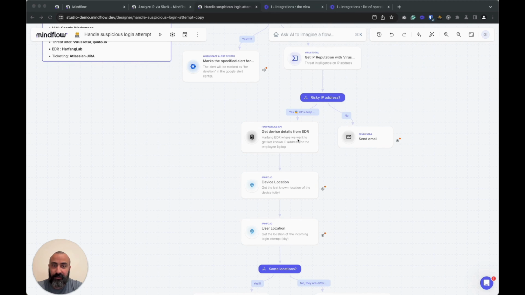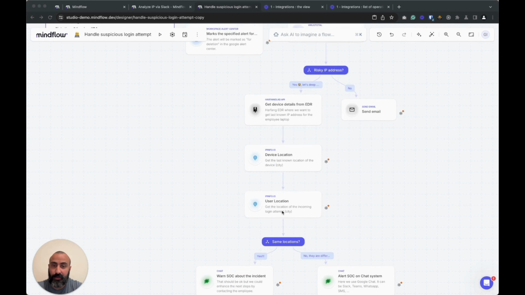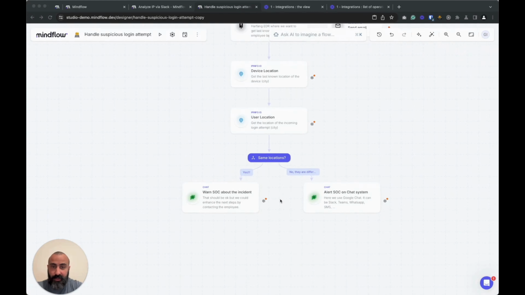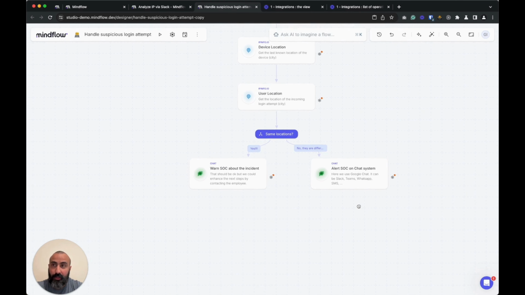So we will use an EDR. Here in this example, it will be Harfang Lab, in order to get the details from the device and then compare the two locations of the IPs, the user location and the device location. If they are the same location, then it will be a good thing. If it's not the same, we will be raising alerts. In this case, if it's not the good location, we can also block all the traffic coming from that specific IP.